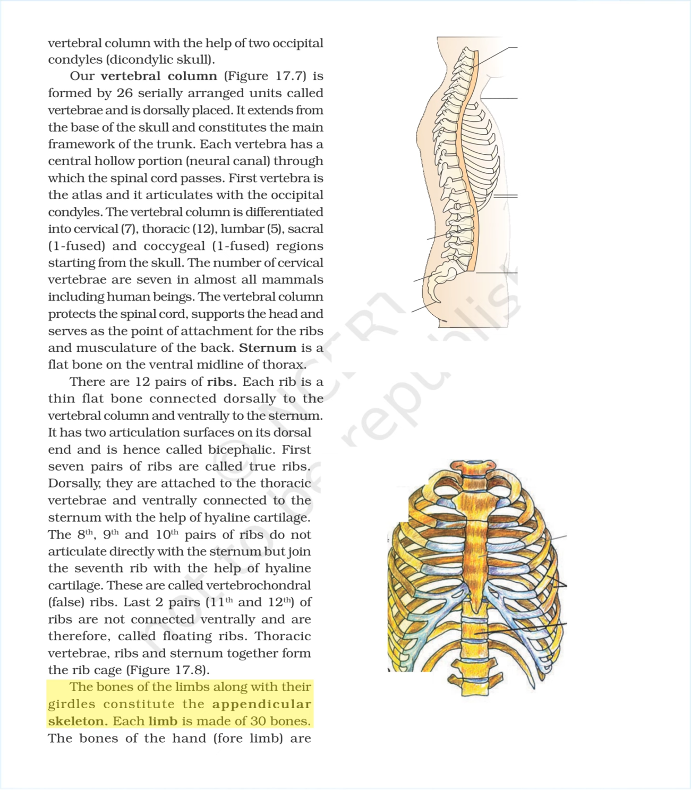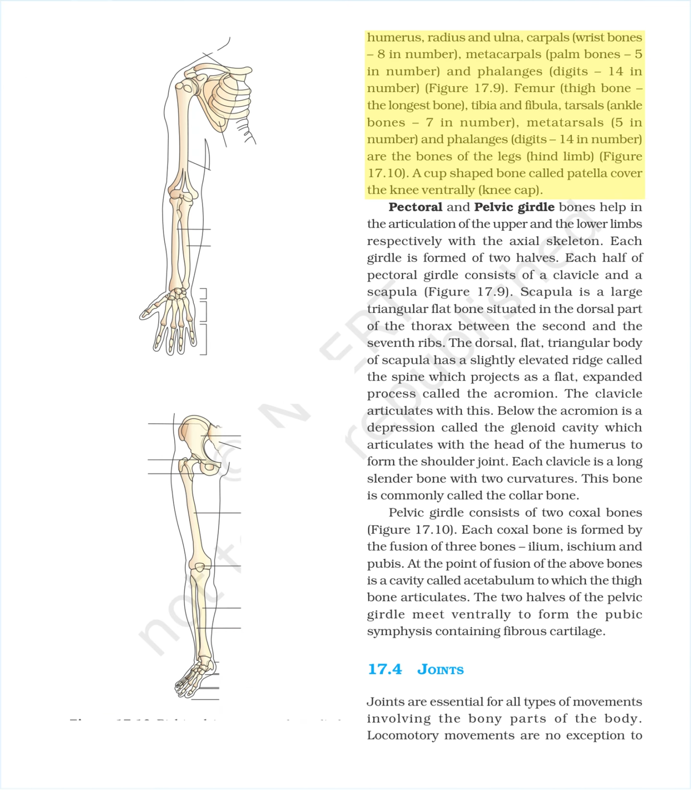The bones of the limbs along with their girdles constitute the appendicular skeleton. Each limb is made of 30 bones. The bones of the hand, forelimb, are humerus, radius, and ulna, carpals, wrist bones, 8 in number, metacarpals, palm bones, 5 in number, and phalanges, digits, 14 in number, figure 17.9. Femur, thigh bone, the longest bone, tibia and fibula, tarsals, ankle bones, 7 in number, metatarsals, 5 in number, and phalanges, digits, 14 in number, are the bones of the legs, hind limb, figure 17.10.